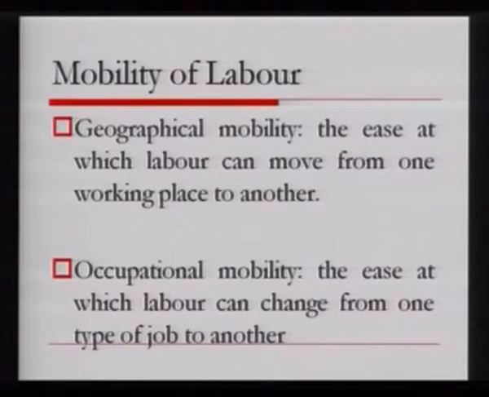The other important mobility is occupational mobility, and occupational mobility depends on personal factors. For example, if a family of labor moves from one location to another, there are many women who get married and move to other cities.